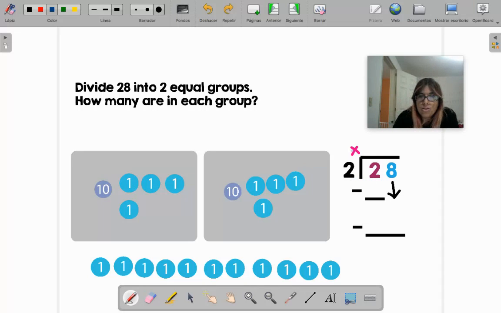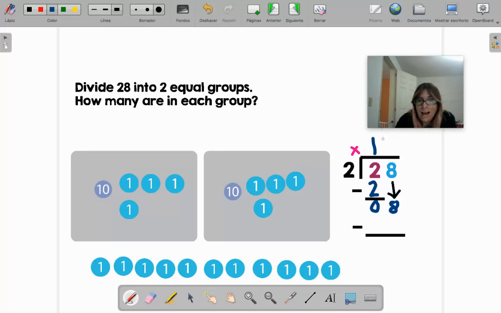So 2 times what here, 2 times what gives me these 2 inside the house? Exactly, 2 times 1. 2 times 1, I put it on this line because right now I am doing this line. 2 times 1, 2, so I put the answer inside and I subtract. 2 minus 2, 0. The next step, you bring down the next number. We have an 8, so I bring it down to catch the last number, the 0.